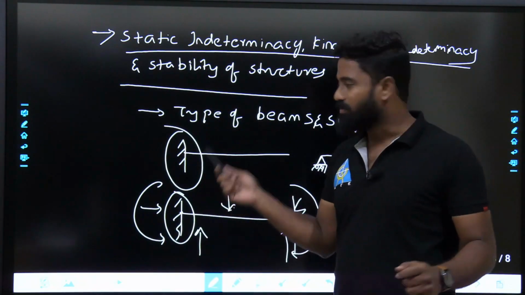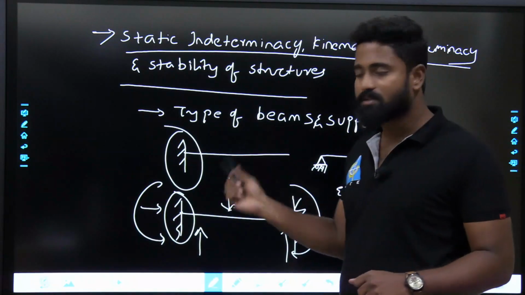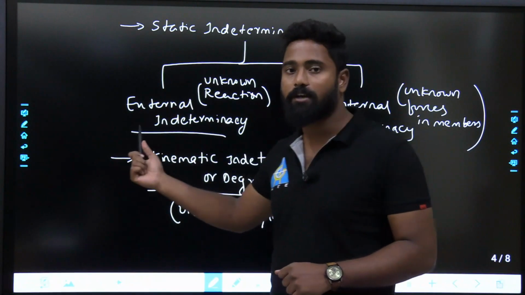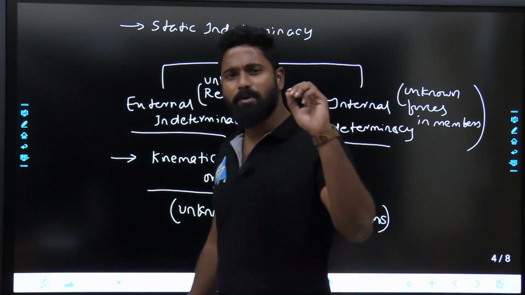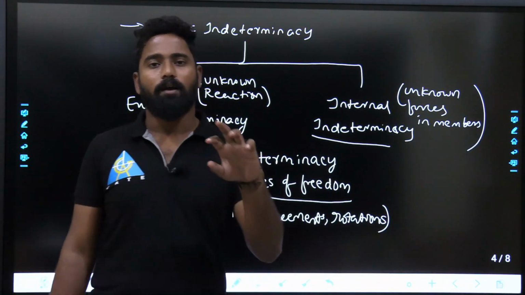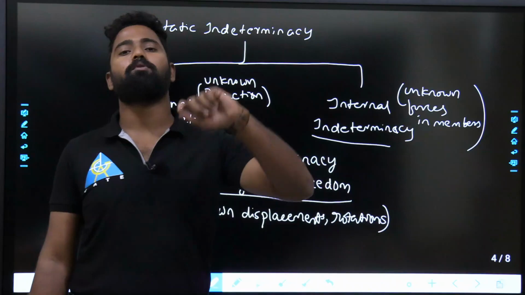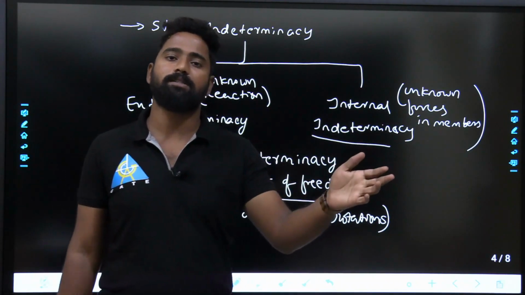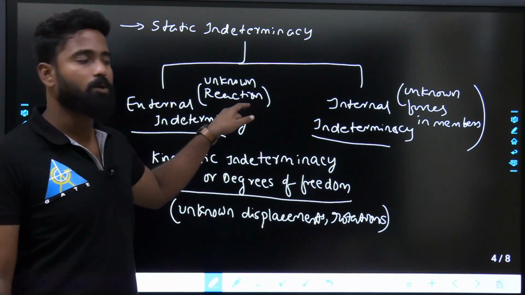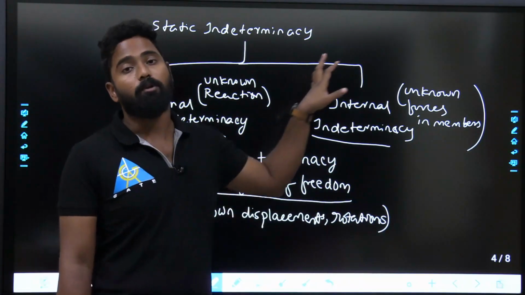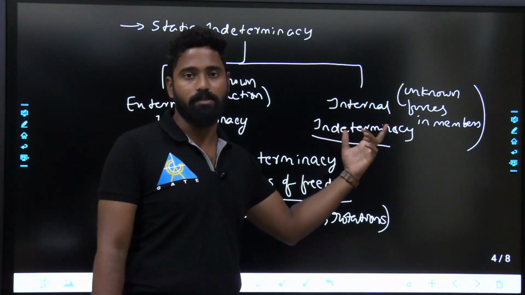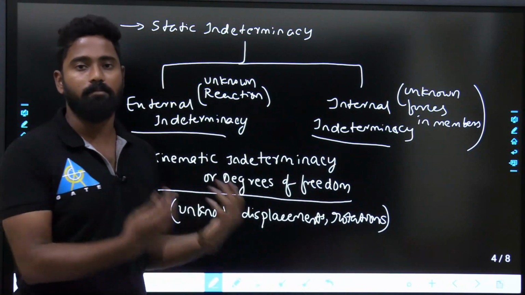In static indeterminacy, first we'll be discussing types of beams and supports, and then next we'll be seeing external indeterminacy, internal indeterminacy. The simple way you might have read the definition: number of unknown reactions over and above the equilibrium equations is considered as indeterminacy. So number of unknown reactions over and above equilibrium equations is external indeterminacy. Number of unknown forces over and above the equilibrium equations is called internal indeterminacy. In depth we'll be discussing while I'm discussing the chapter.